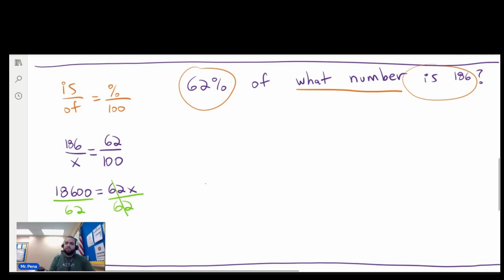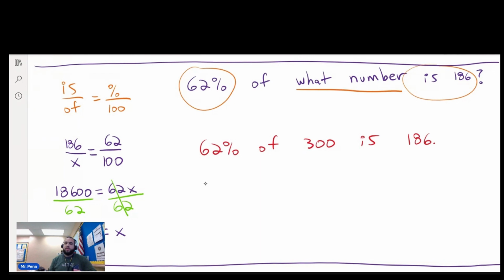And so 62 divided by 62 is 1. So we're left with x. And 18,600 divided by 62 is 300. So 62% of what number is 186? 62% of 300 is 186.